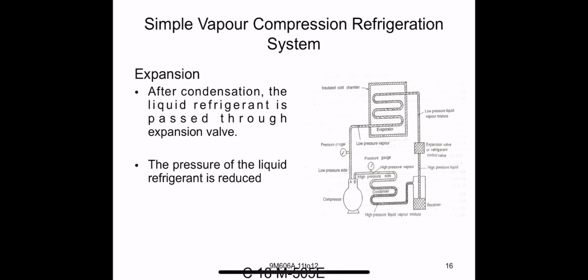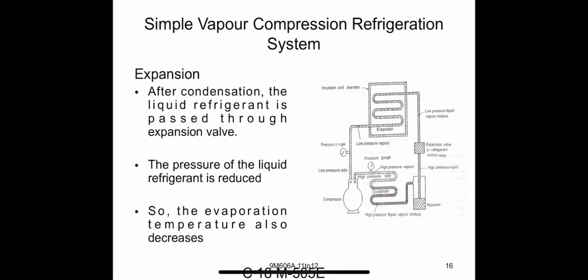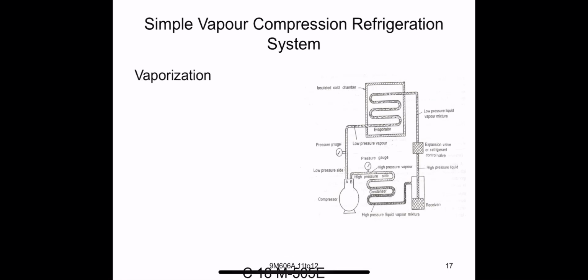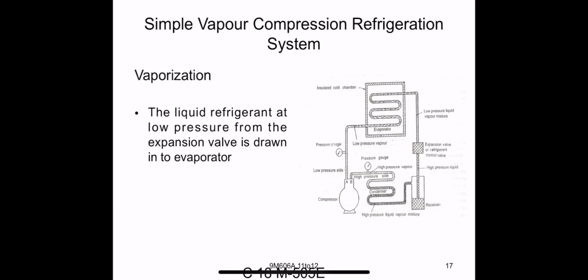In the expansion valve, after condensation, the liquid refrigerant is passed through the expansion valve. The pressure of the liquid refrigerant is reduced, so the evaporation temperature also decreases. The liquid refrigerant at low pressure from the expansion valve is drawn into the evaporator.